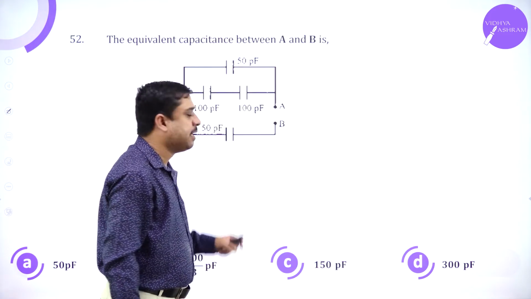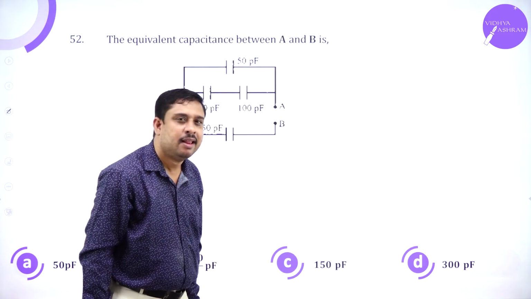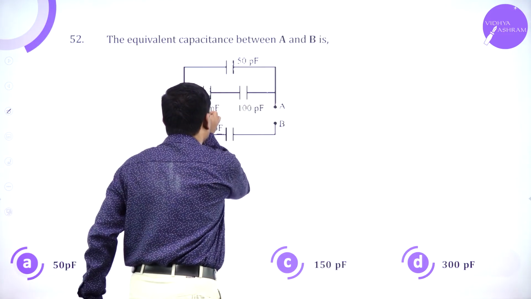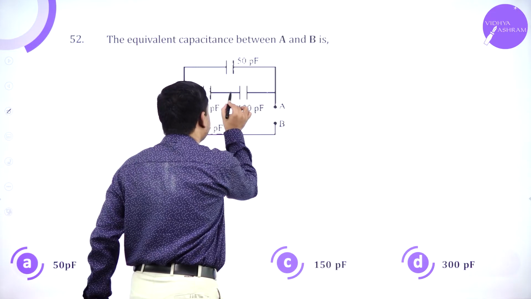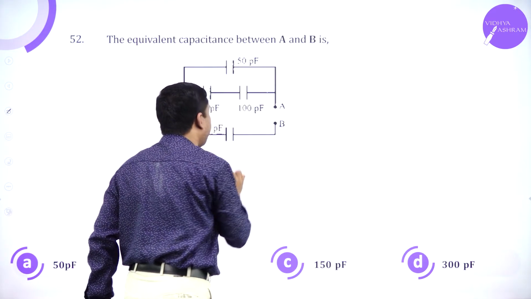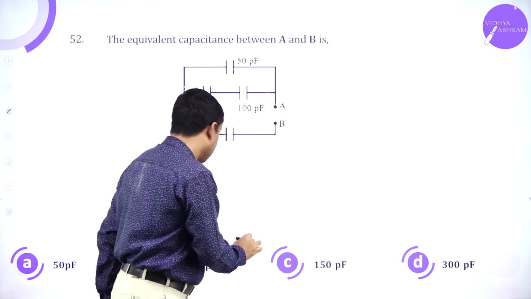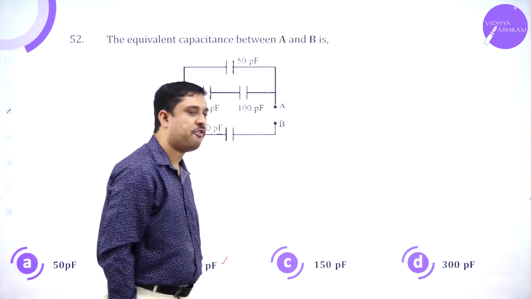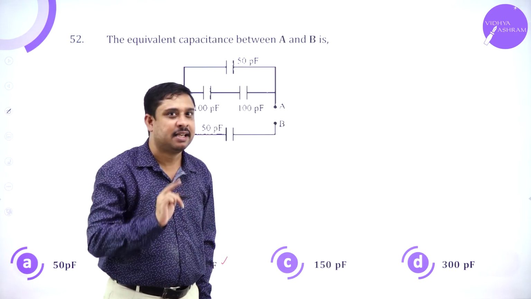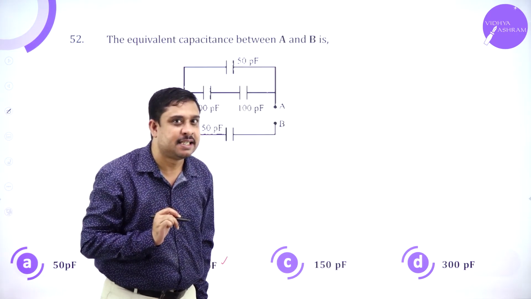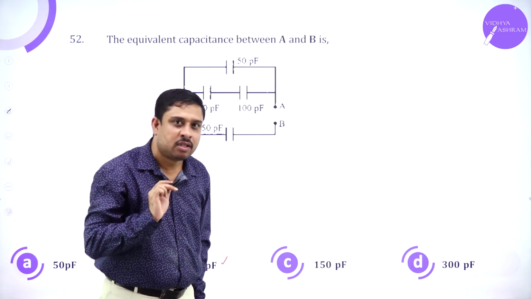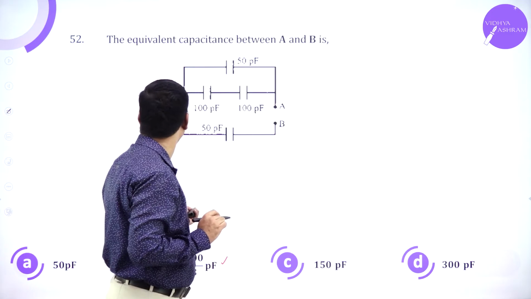This again is circuit solving. Let me give you a bit of nibble work. These two are in series, so this becomes 50, 50 and 50 in parallel. So work out. So 100 by 3 picofarad is the answer. Please work it out. Yes, you know capacitors in series and parallel combinations. Slightly use your concepts and solve.